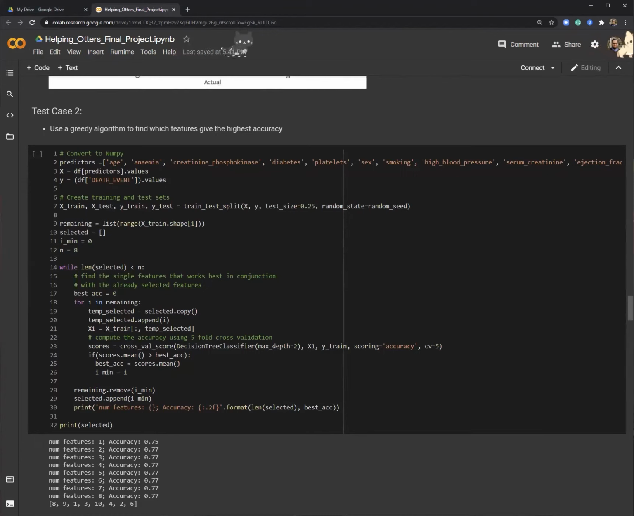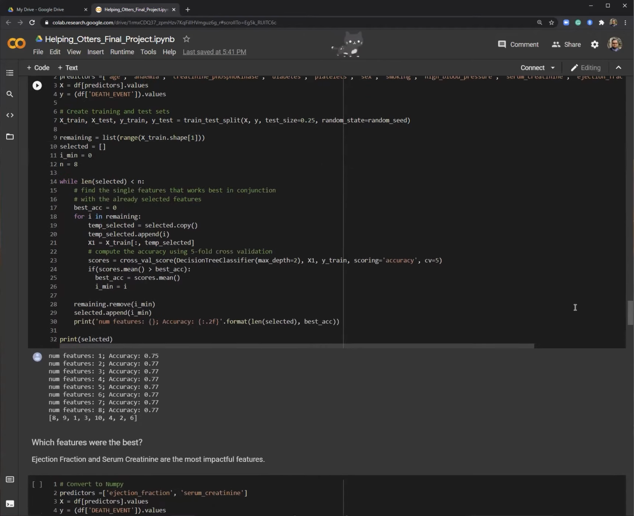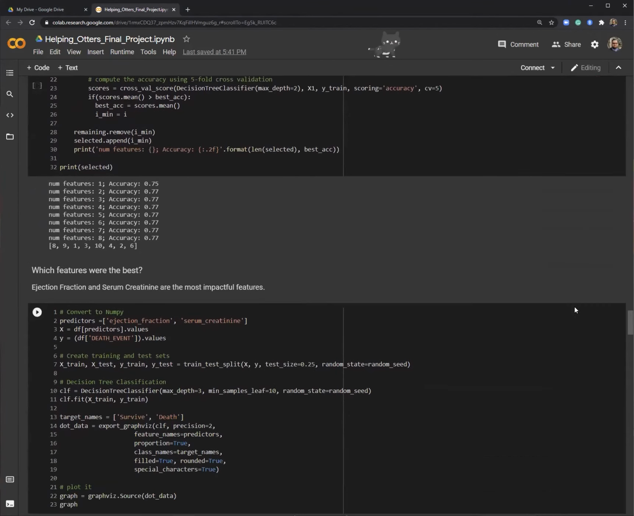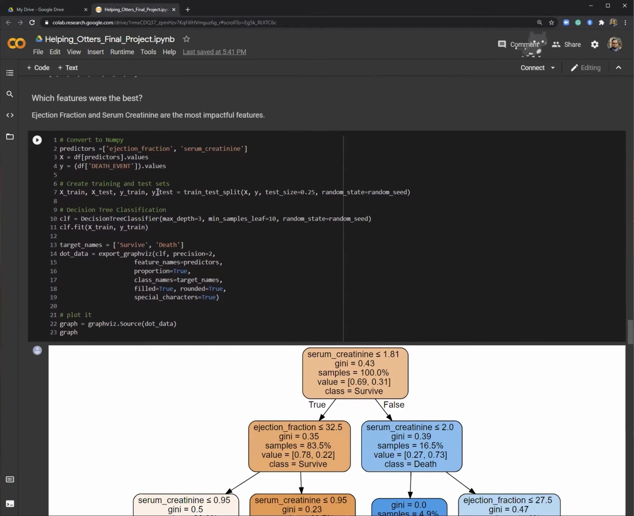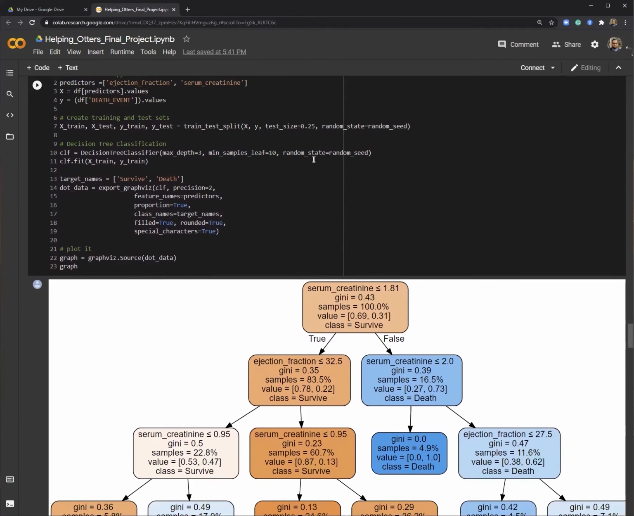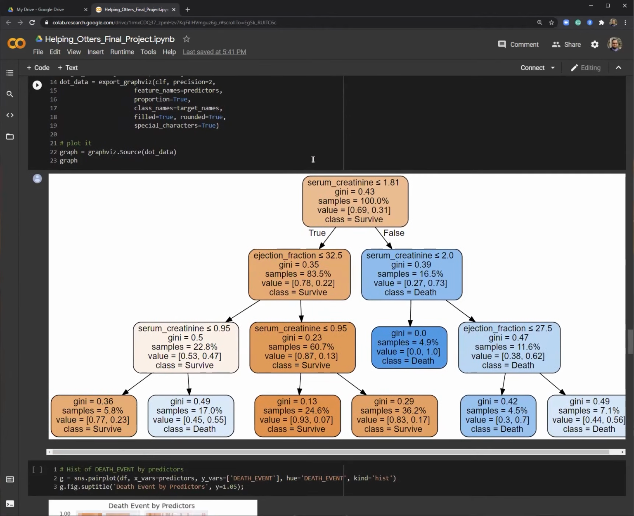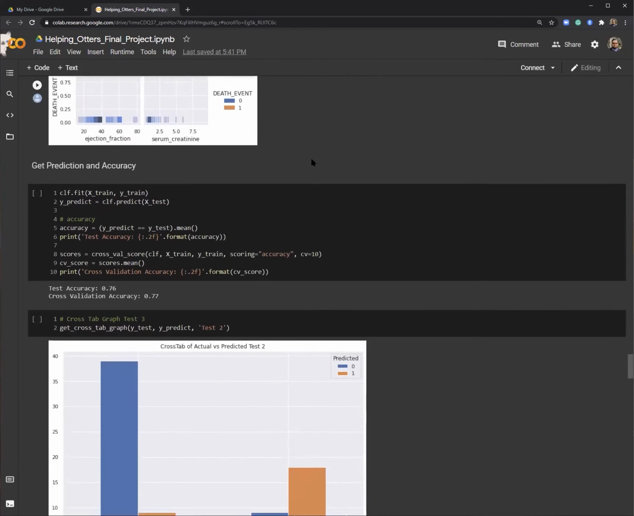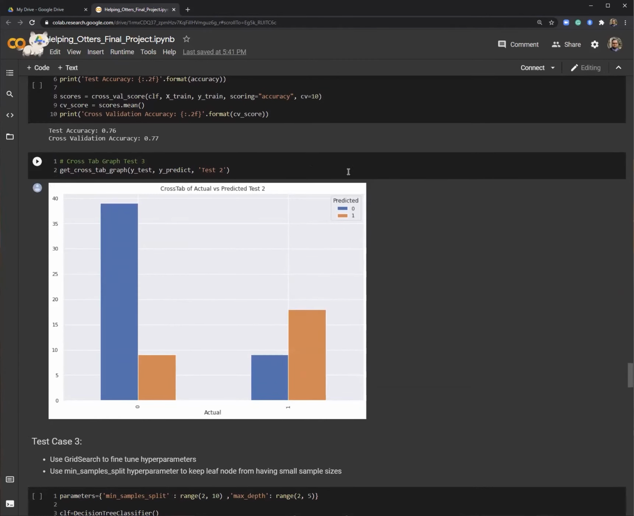In order to further fine-tune our model, we decided to use a greedy algorithm to determine the best features. When we ran our algorithm, we found that after just 2 features were added, the accuracy of the model no longer improved. Those 2 features turned out to be ejection fraction and serum creatinine. We used these 2 features to create a second test model. Looking at the crosstab graph, we can see that our accuracy has improved compared to our first test model.